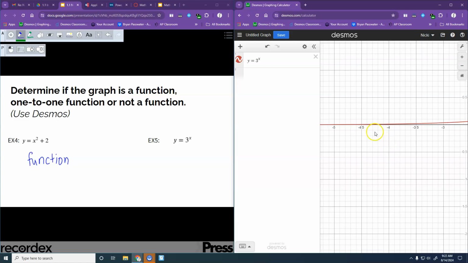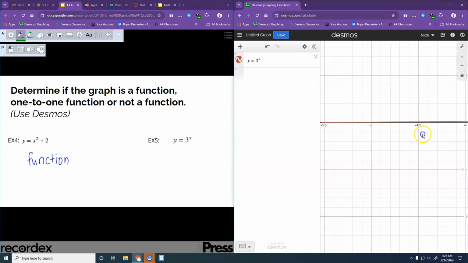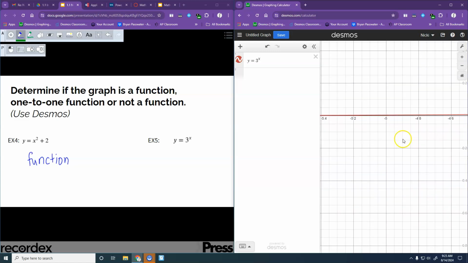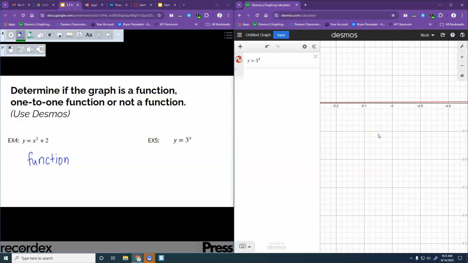But does it touch? Oh, maybe over here it touches. Nope, still doesn't touch, right? So what's happening in that exponential is what we call a horizontal asymptote. It's getting closer and closer to that line, but it's not actually touching that line. So this one does pass both the vertical and the horizontal line test.